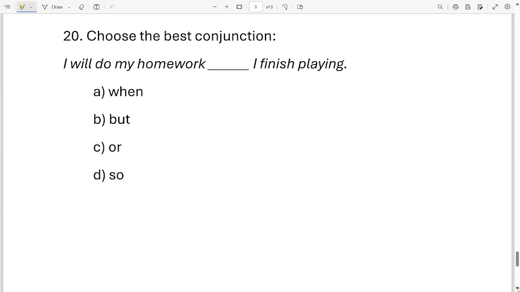Okay, question 20. Choose the best conjunction to fill in this blank. I will do my homework dash I finish playing. Which word should I put in this blank? When, but, or, so. These are the four options. Which one should I put in this blank? It is option A. I will do my homework when I finish playing.